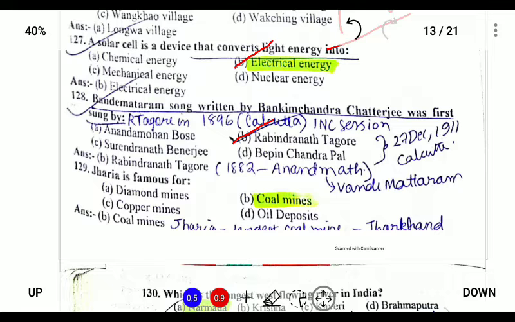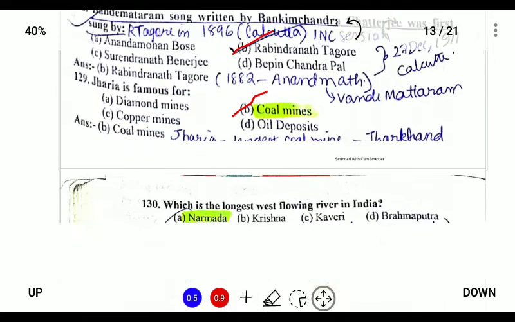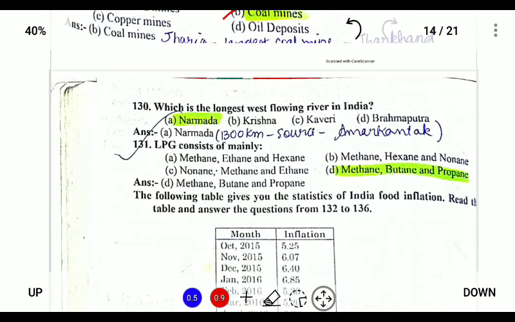Next, Jharia is famous for coal mines. So Jharia is located in Jharkhand, and it is the famous coal mines. Next, which is the longest west flowing river in India? So Narmada is the longest west flowing river, and it is 1,300 km in length, and its source is at Amarkantak Plateau in Madhya Pradesh. LPG, liquefied petroleum gas, our cooking gas, consists of methane, propane, and butane.